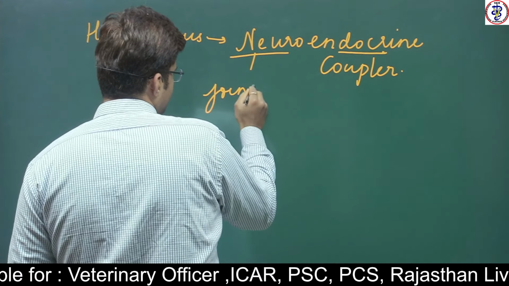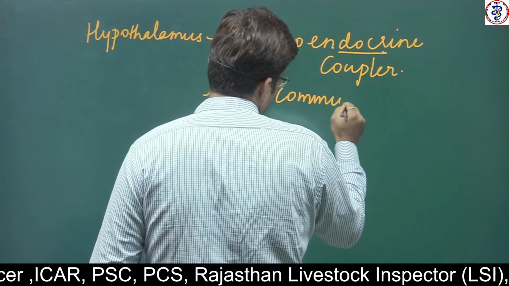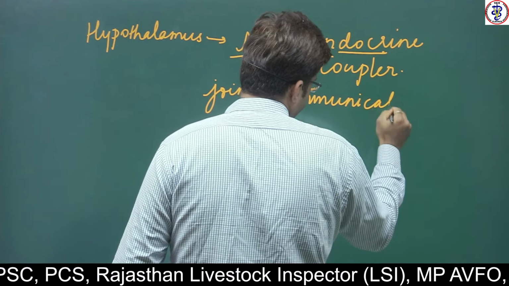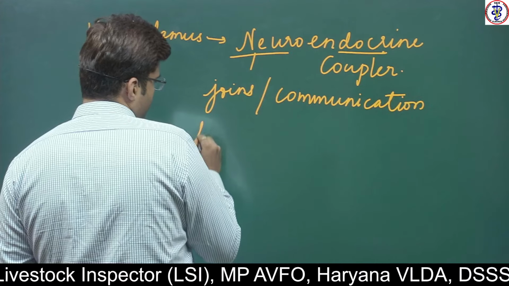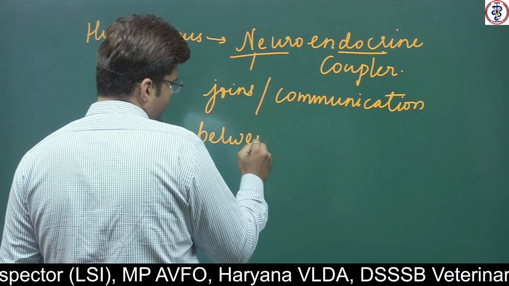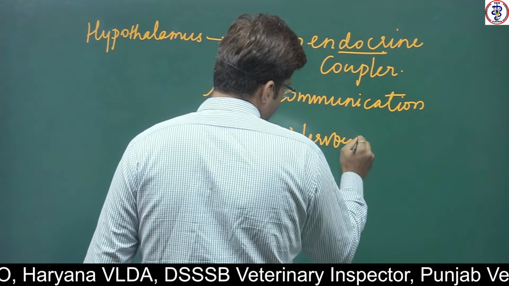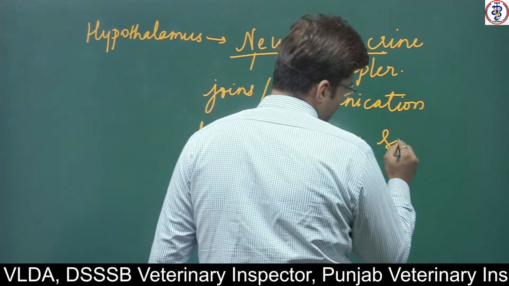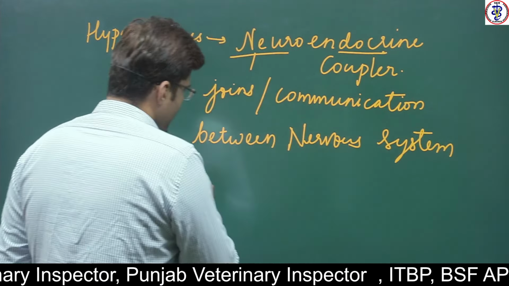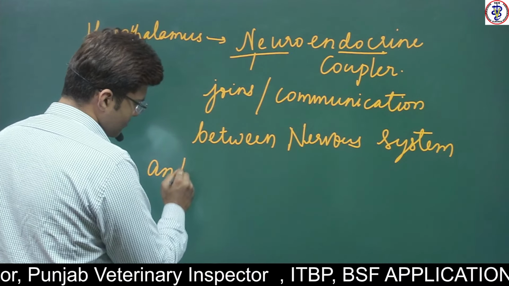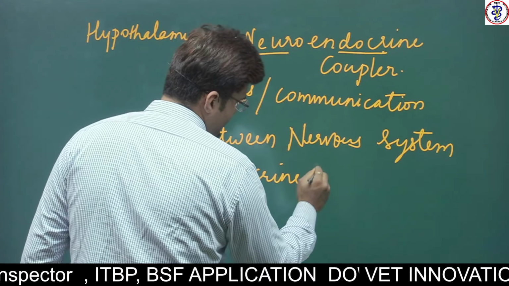It helps in the communication between the nervous system and the endocrine system.